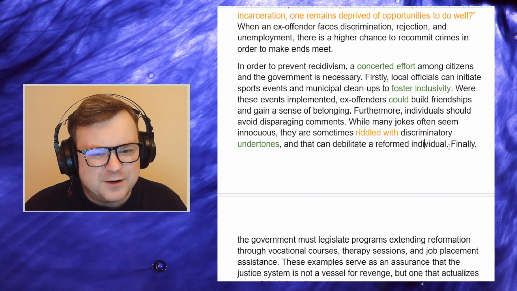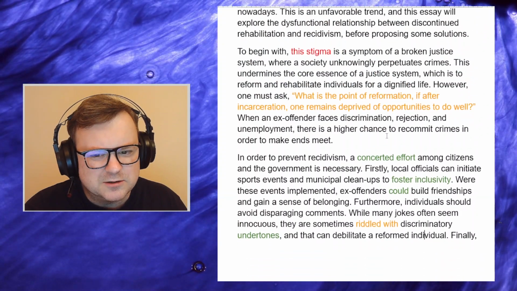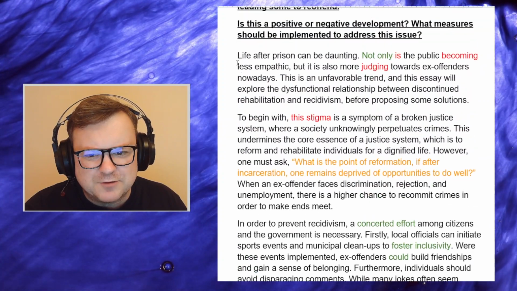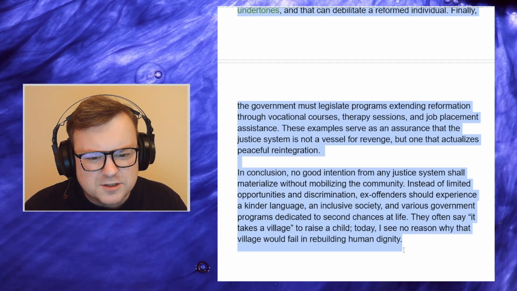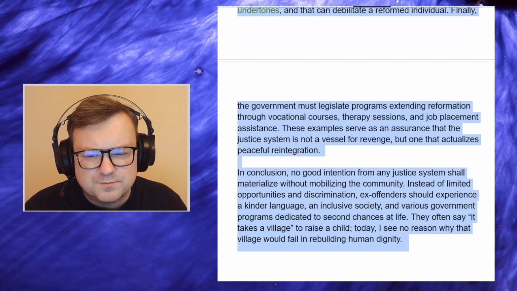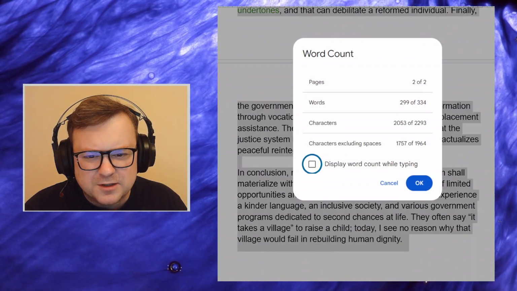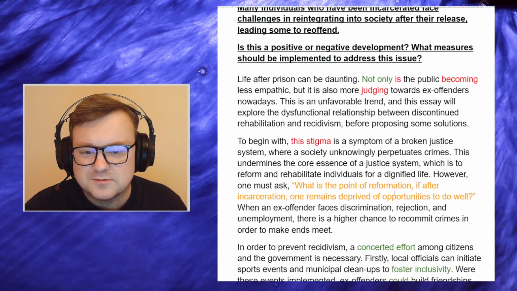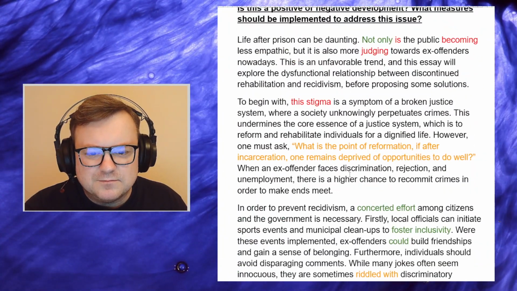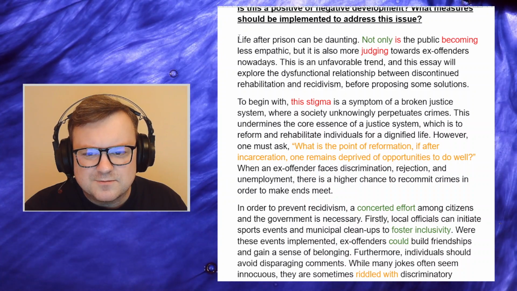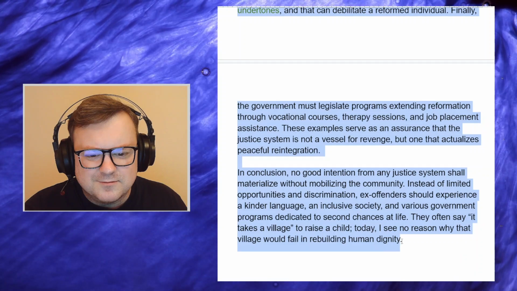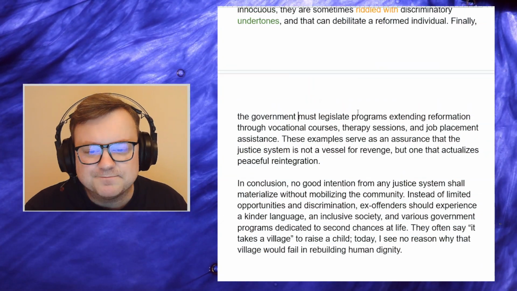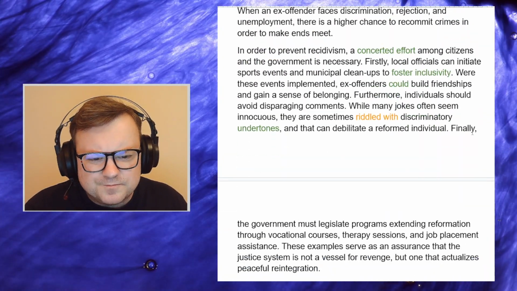Oh, this paragraph now is getting a little bit long. Finally, I think we could have just ended it there. How many words do we have in total? This feels long. This feels like we're going at 380, something like this. Oh, 299. Never mind. Really, just 299? Yep, okay, I take it all back. Maybe it isn't going long.